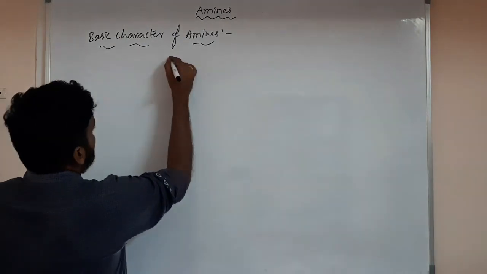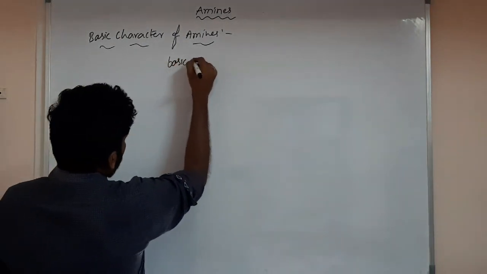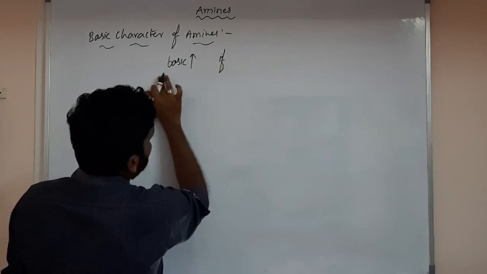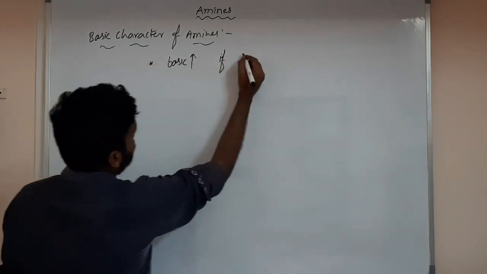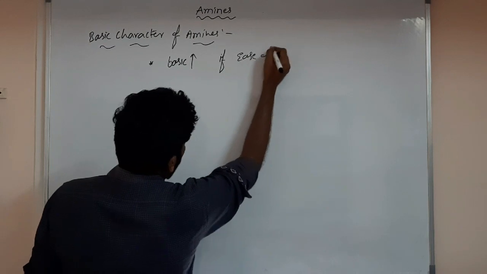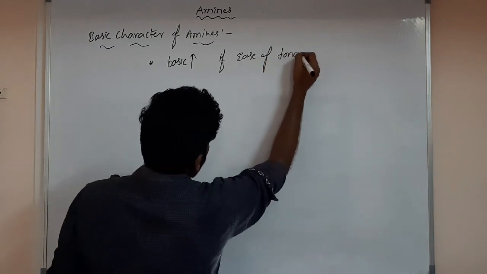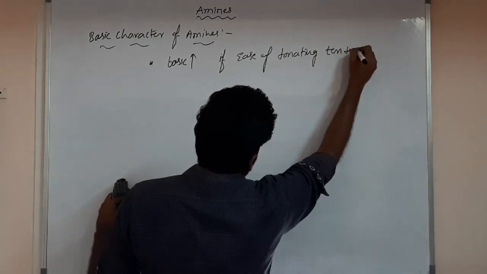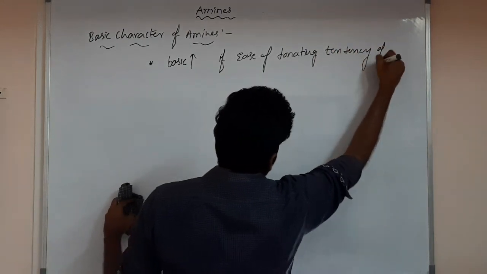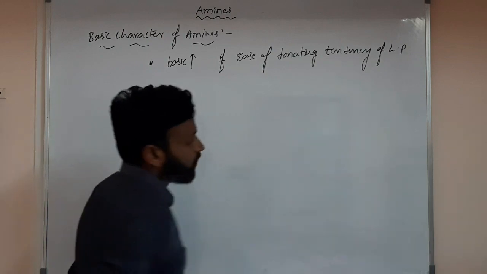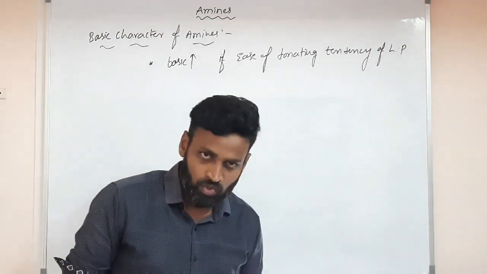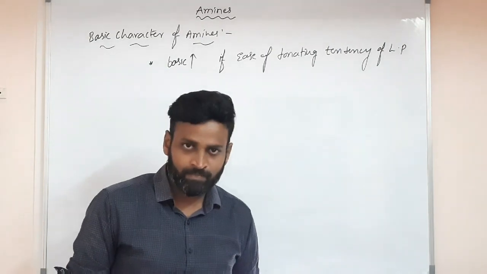So basic character increases if the ease of donating tendency of the lone pair increases. Whoever has a great tendency to donate the lone pair is a strong base.